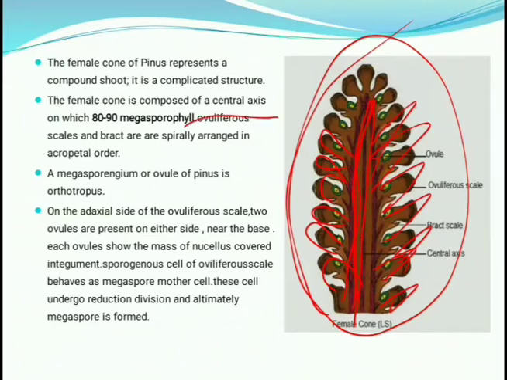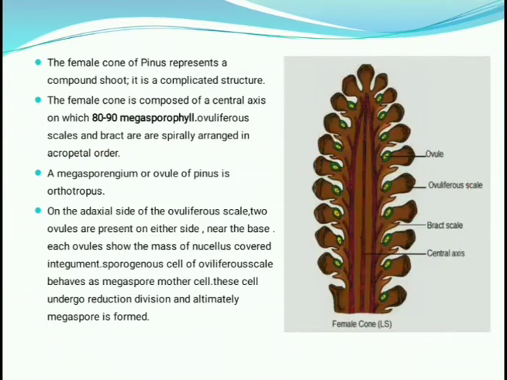The oviferous scale and bract are spirally arranged in an acropetal order. Okay, these all are megasporophylls, and the upper portion is hard and woody, and this woody structure is known as the